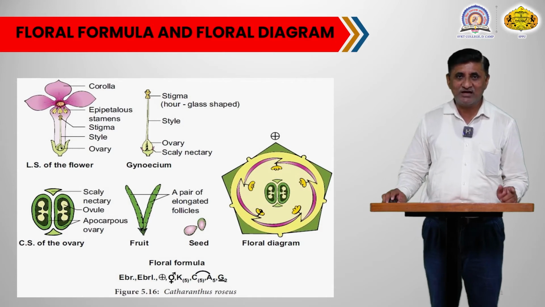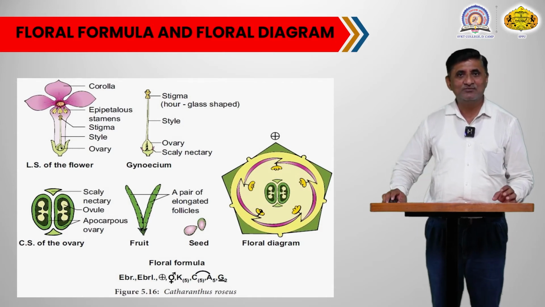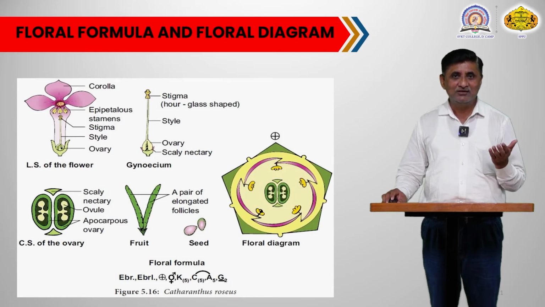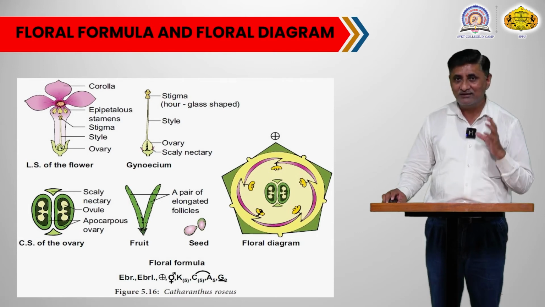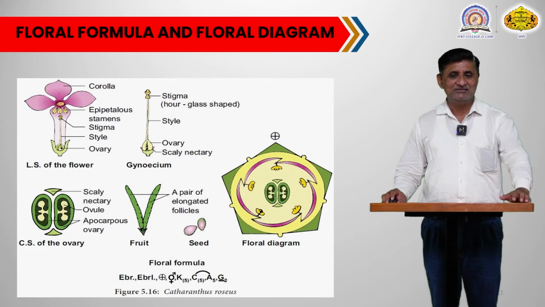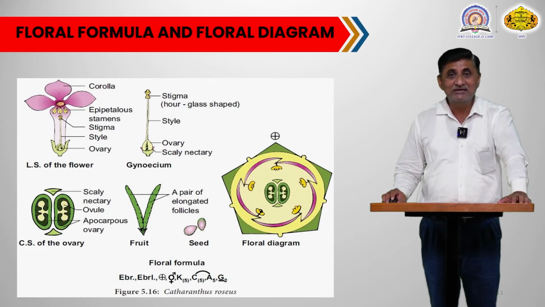So, stamens 5, included, means their filaments are very short. That is why they remain inside the flower. They cannot come out and we cannot see them externally without dissecting the flower, and that is why the stamens are included and epipetalous in nature, and they also show sagittate or arrow head shaped anther lobes.